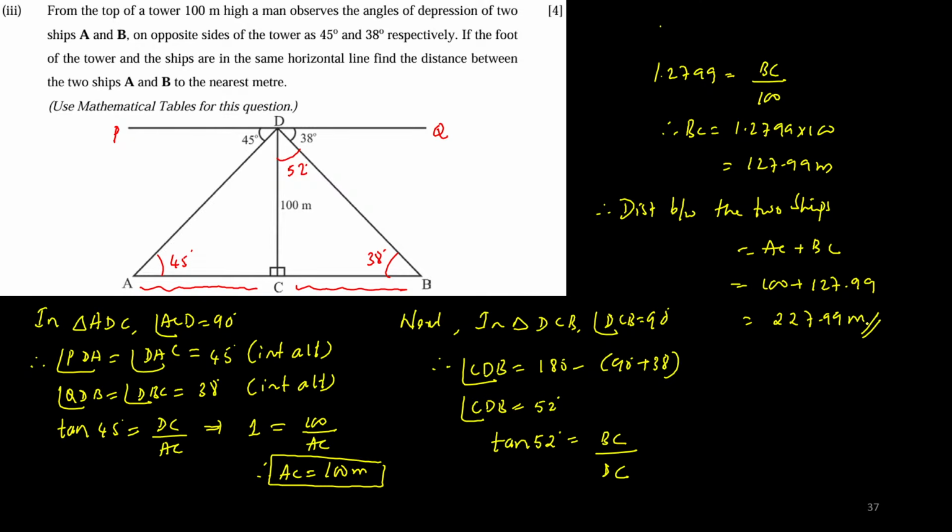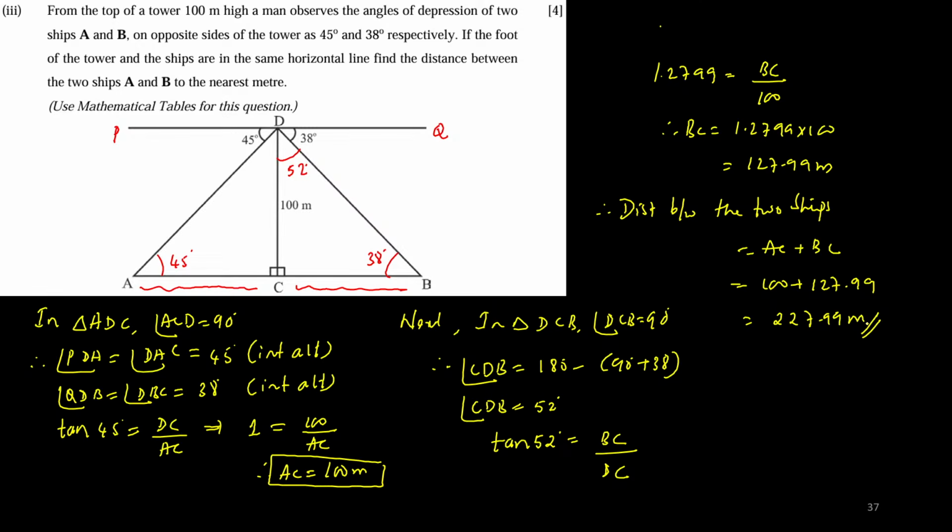Sometimes they will give you, like, round it off to the nearest meter. They all are the tail questions, children, I'm telling you. They'll ask you to find the answer to the nearest whole number, or just like the previous construction, they'll ask you to find the radius of the circumcircle. Many children will ignore those questions and lose 1 mark. So be very careful. Now let us go to the next question.